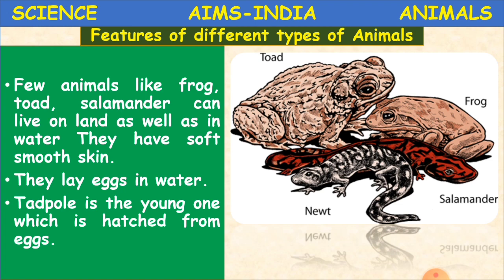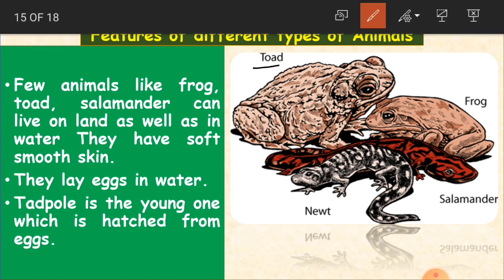A few animals like frog, toad and salamander can live on land as well as in water. They have soft, smooth skin. Have you seen them here in the picture? They all look somewhat like a frog, but they are different from one another. This is the toad, this one is the frog, this is the salamander, and this is the newt. These animals are of the same type, and they can live both on land and in water.